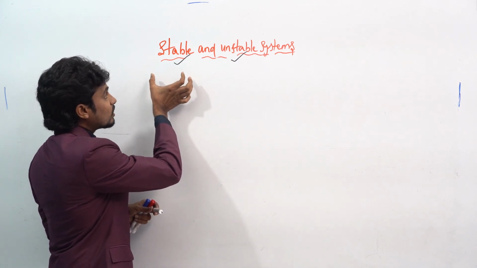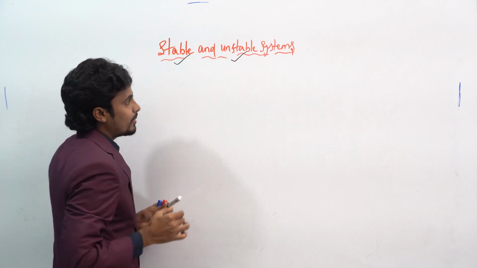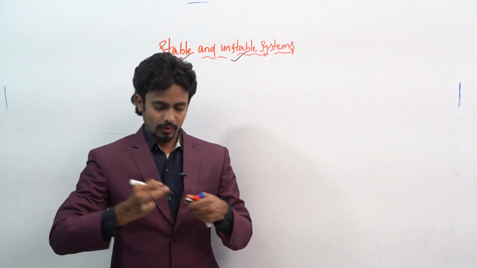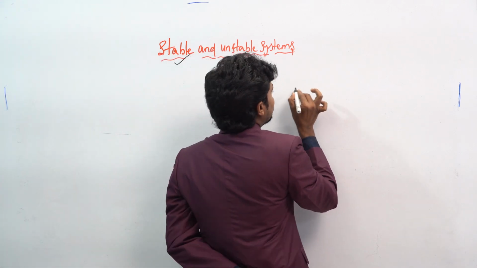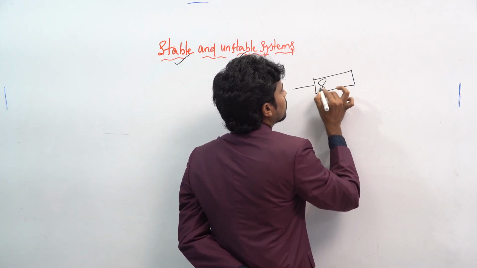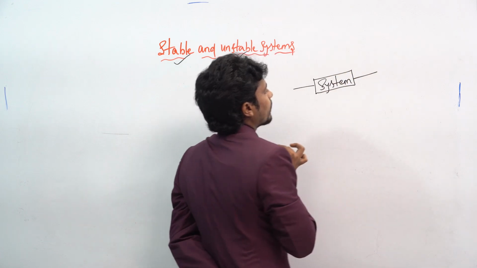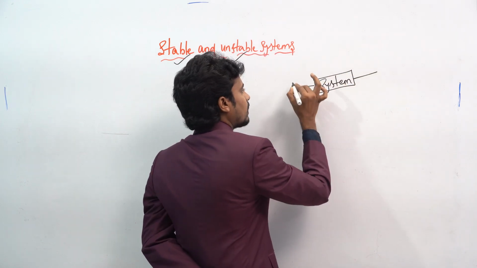The main concept behind the stable system and the unstable system is based on BIBO. For example, if you take this to be the system, this is the input and this is the output.